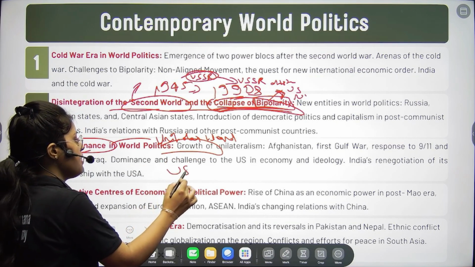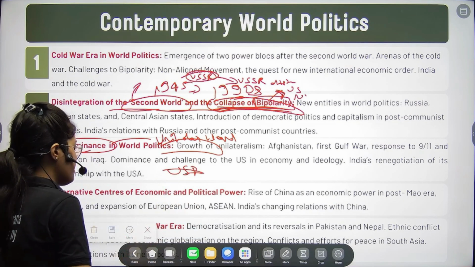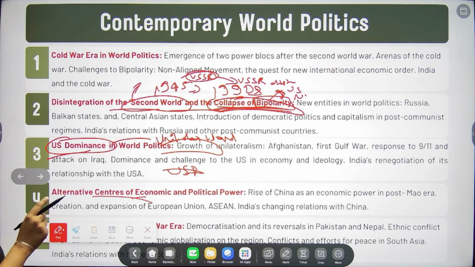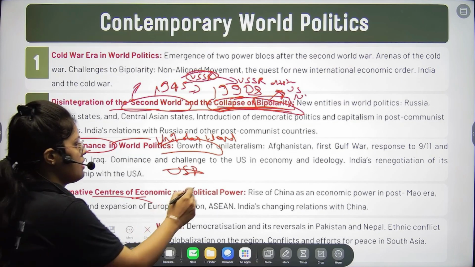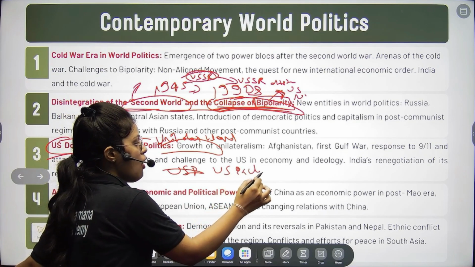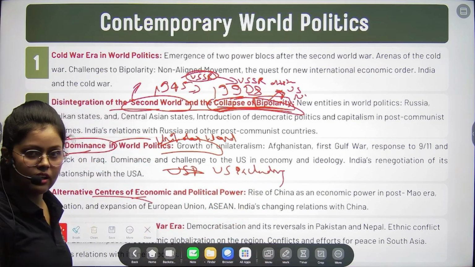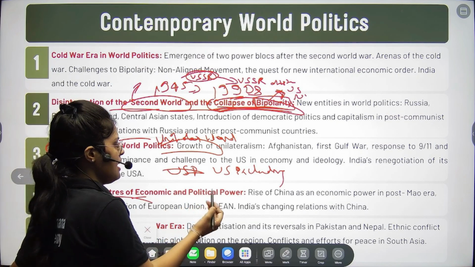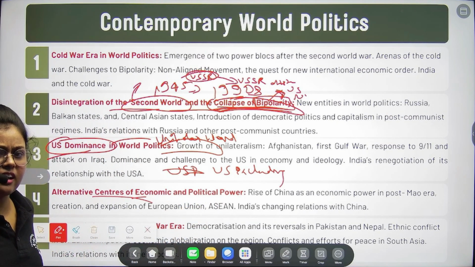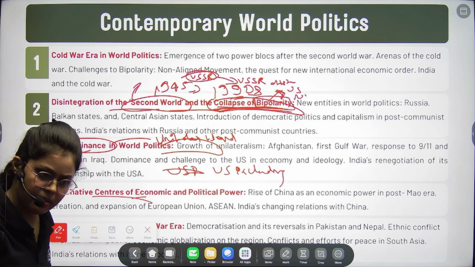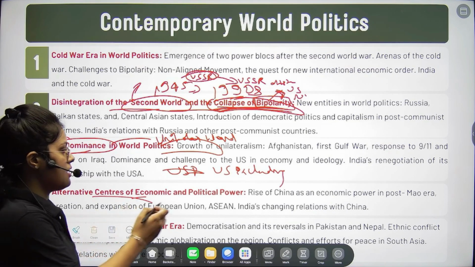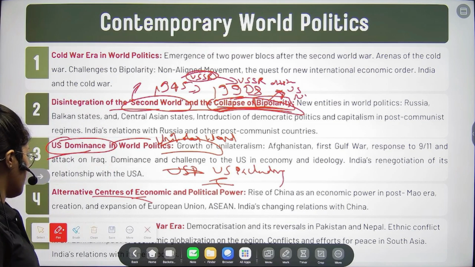And after US hegemony, in this chapter we are basically dealing with whether we can have some alternative centers apart from the USA. Excluding the USA, all other regional organizations, including the European Union, SAARC, and ASEAN, will be discussed, and we will deal with the question of whether they can become alternative centers to the USA, either collectively or single-handedly.